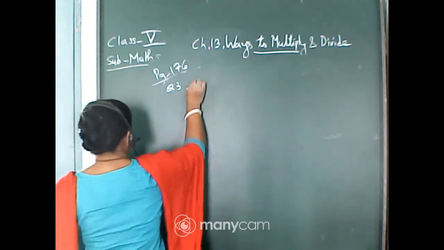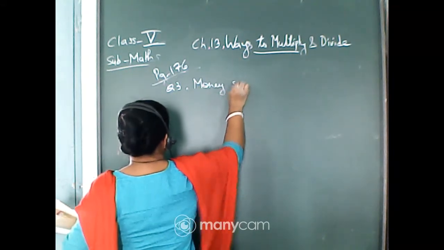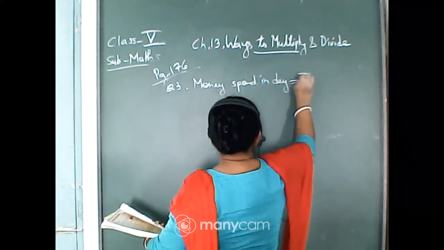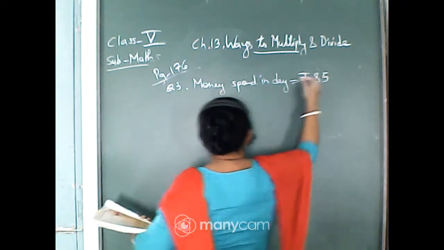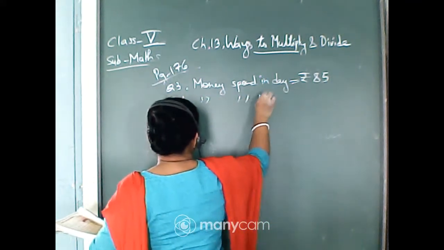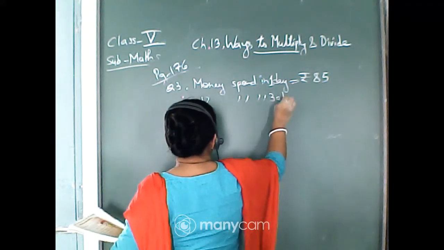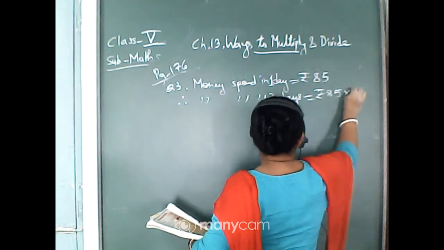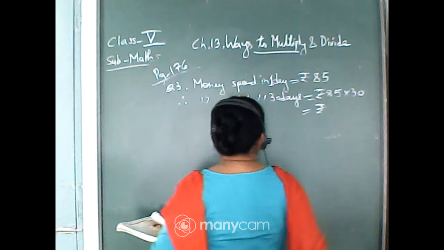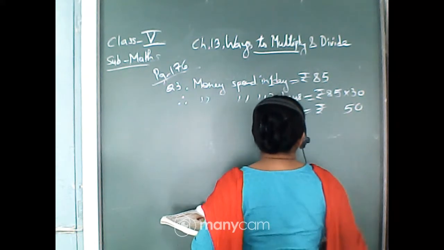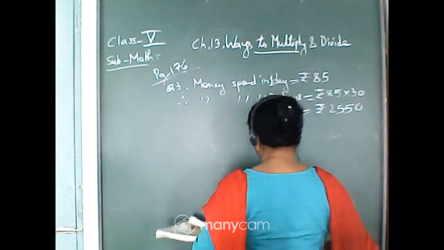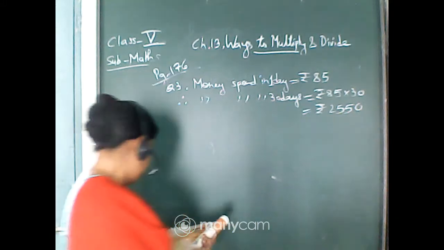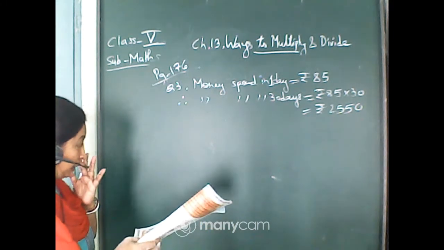Money spent in 1 day is equal to rupees 85. Therefore, money spent in 30 days is equal to rupees 85 multiplied by 30. It will give you rupees 0. 3 5s are 15, carry 1, 3 8s are 24 and 25. So this much is the amount she is spending for 1 month.